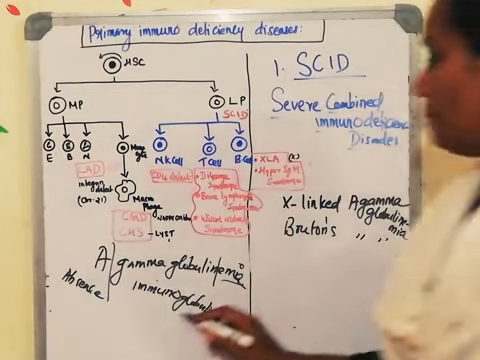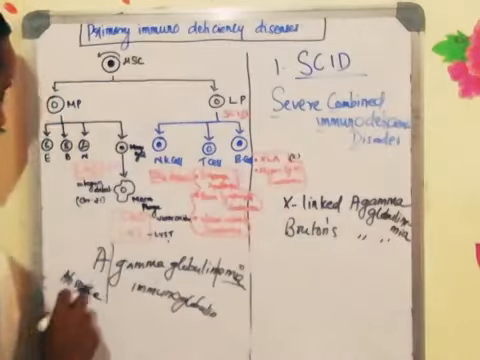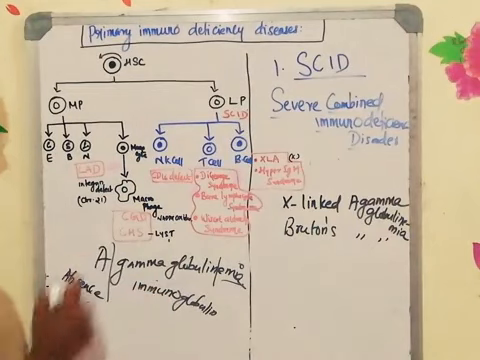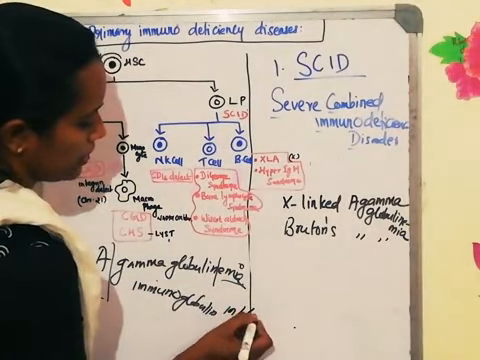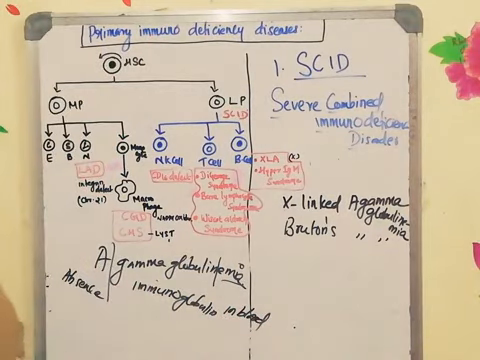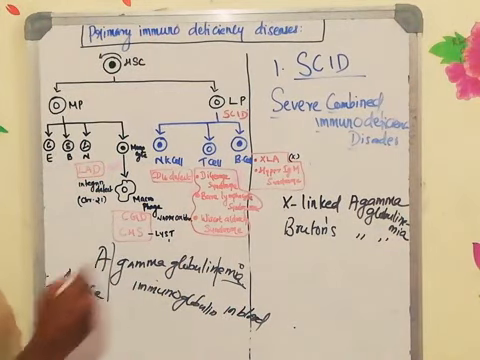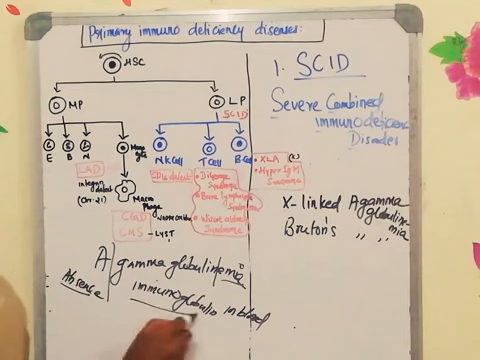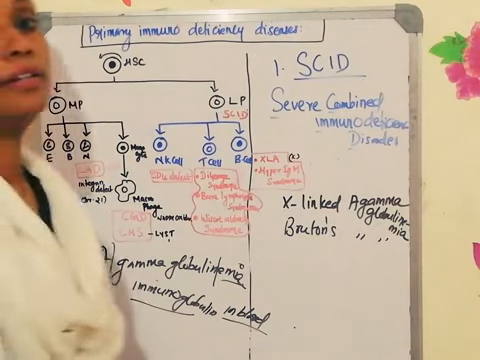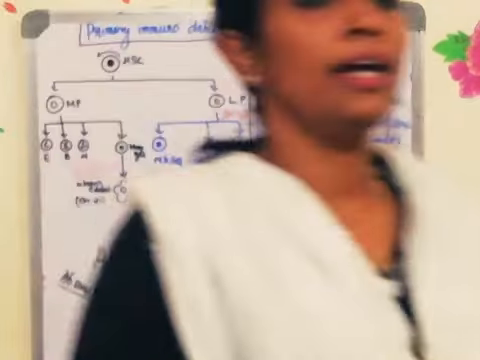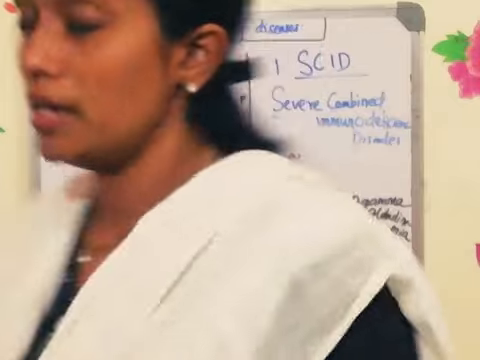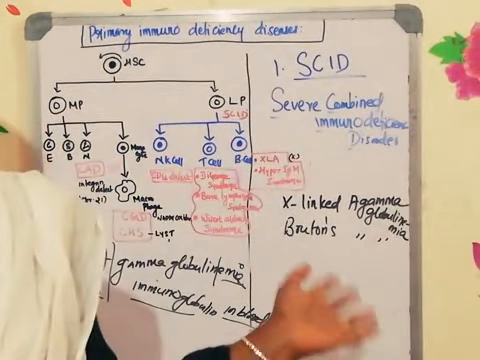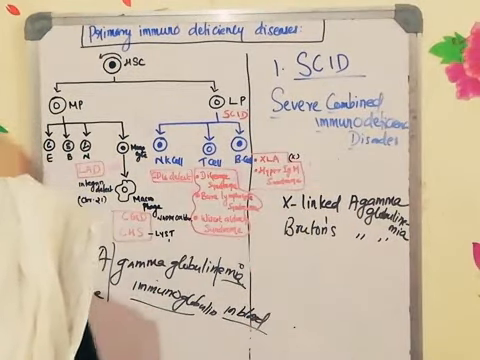So agammaglobulinemia: A meaning absence, gamma globulin is nothing but immunoglobulin, emia meaning in blood. How will you analyze this particular term? Absence of immunoglobulin in blood or in the serum. That condition is known as agammaglobulinemia. This was first identified by physician Dr. Bruton. That is why this disease is called Bruton's agammaglobulinemia.